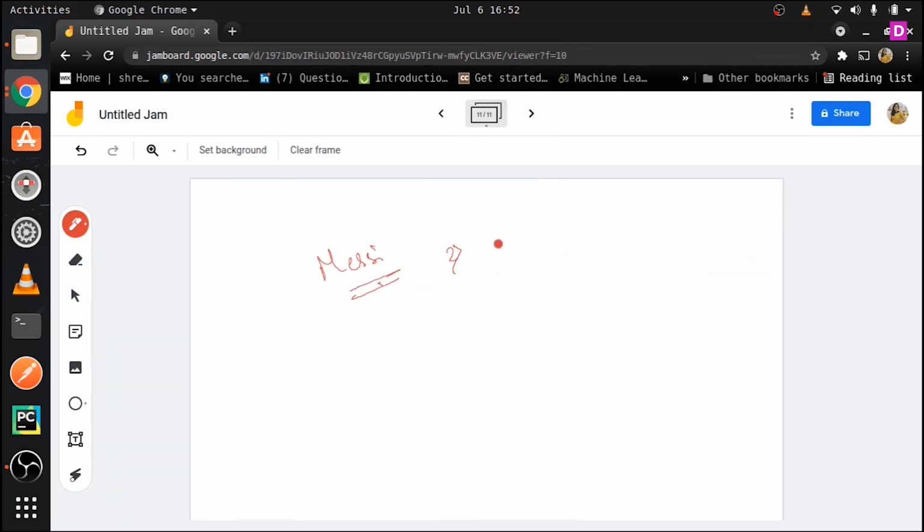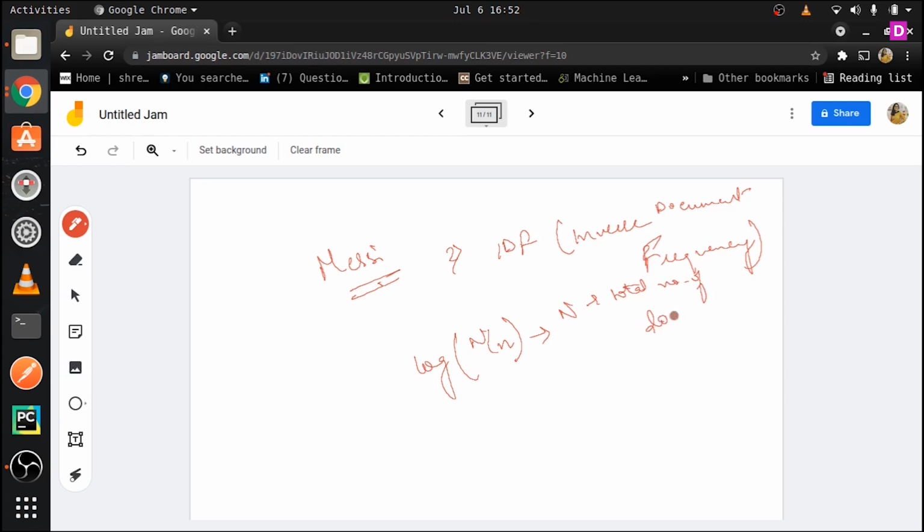The next thing that we're going to talk about is IDF. So IDF is basically inverse document frequency. Let us talk about how this works. IDF is basically log of capital N by small n. Capital N means the total number of documents, and small n means the number of documents where a particular word appears.